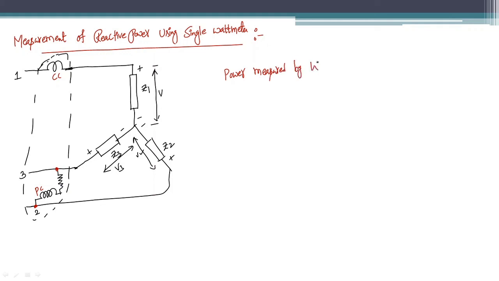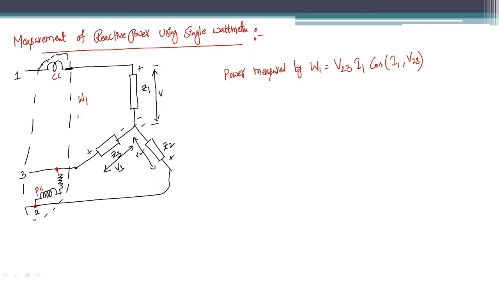Power measured by W1 depends upon the voltage. The voltage measured by the pressure coil is V23, because the pressure coil is connected in between line 2 and line 3, and the current flowing through line 1 is I1, and cos of the angle between I1 and V23. This is the power measured by the wattmeter W1, or W, whatever it may be.